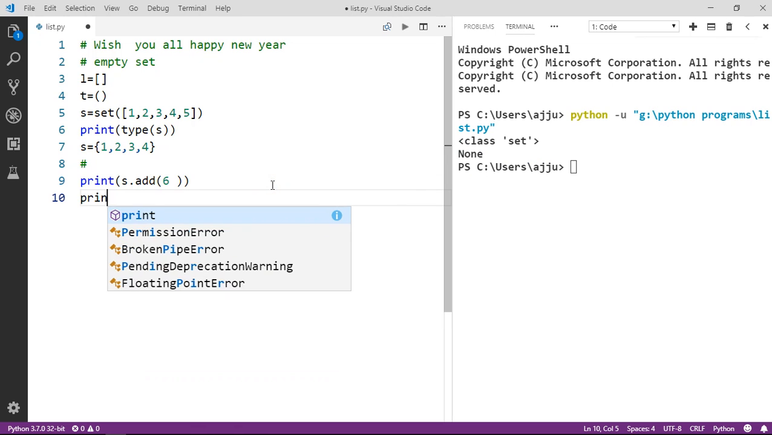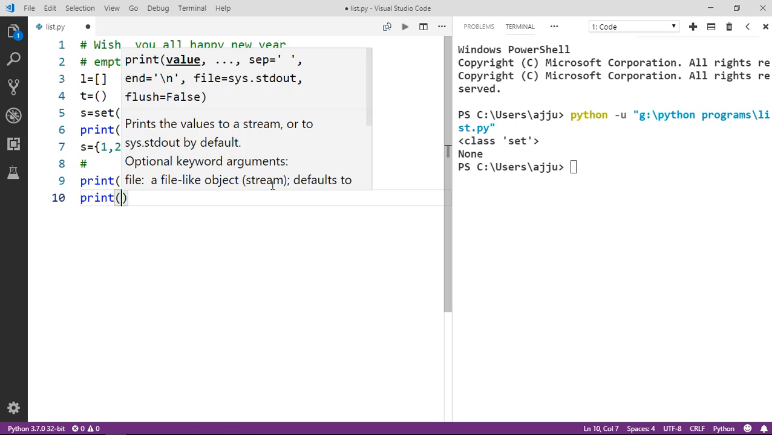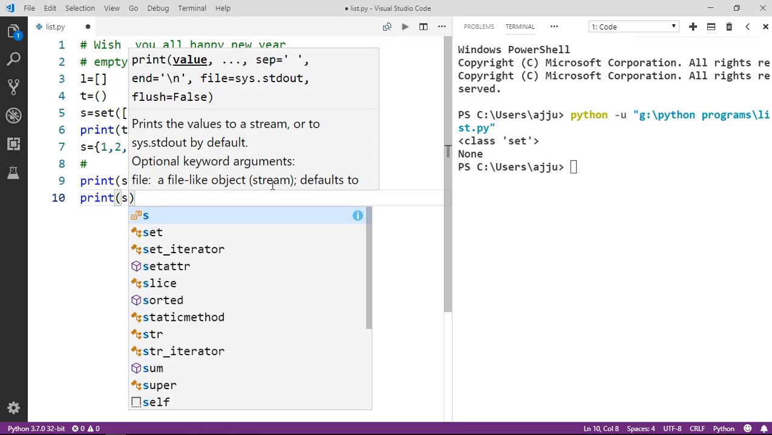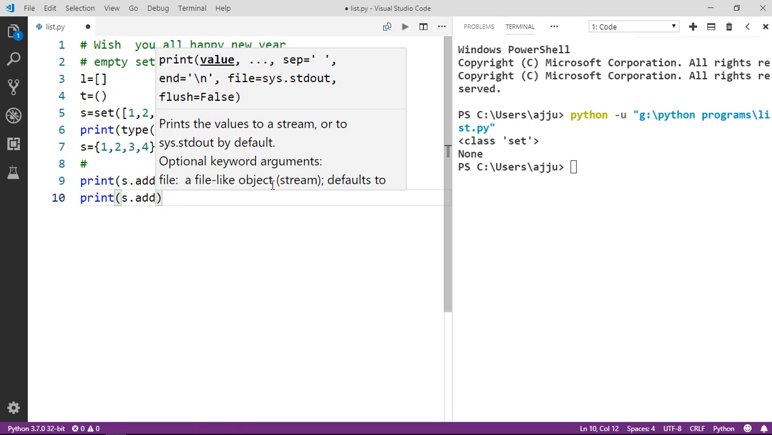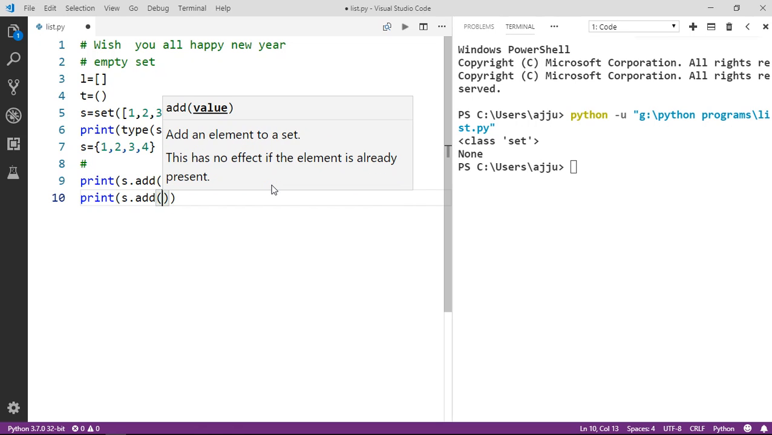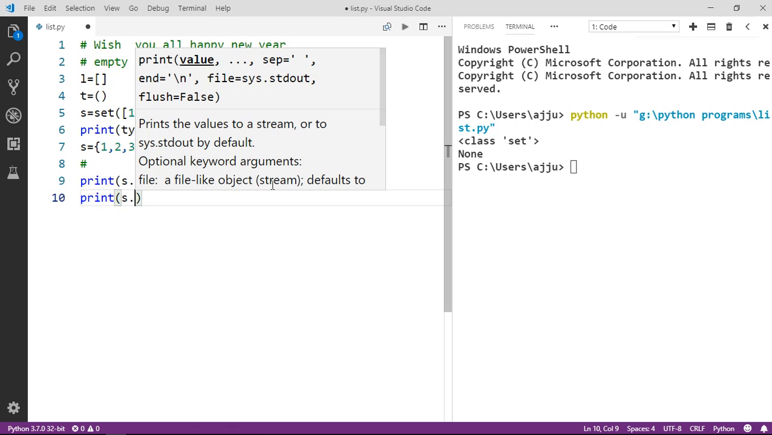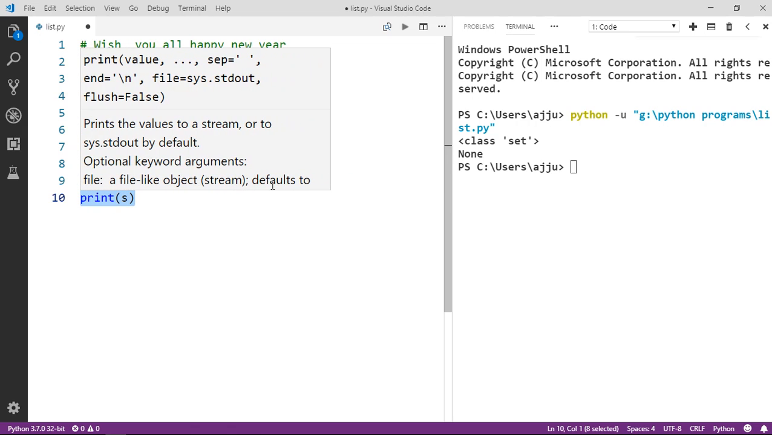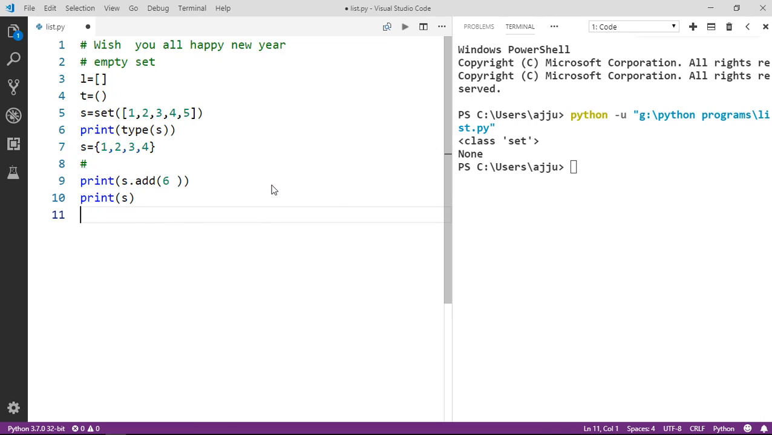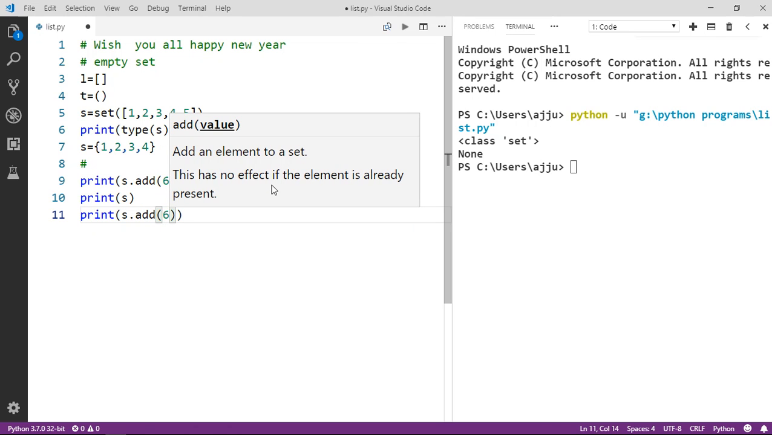Okay, now guys, one more thing: if the element that I want to add is already present in the set, what is going to happen? As we know, a set eliminates duplicate elements. Say we have 6 and I want to add 6 again. So if we add an element which is already present in the set, it is not going to do anything.